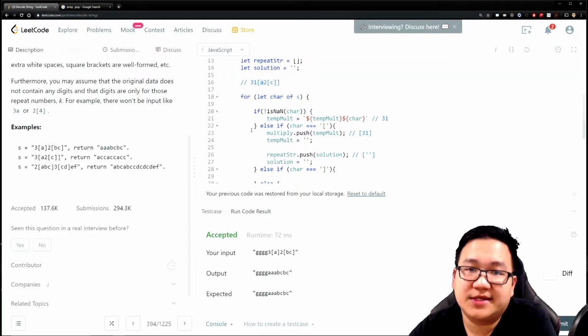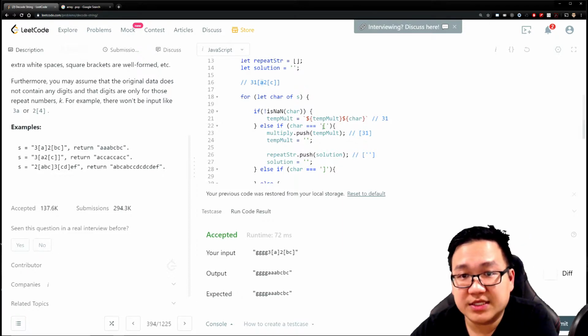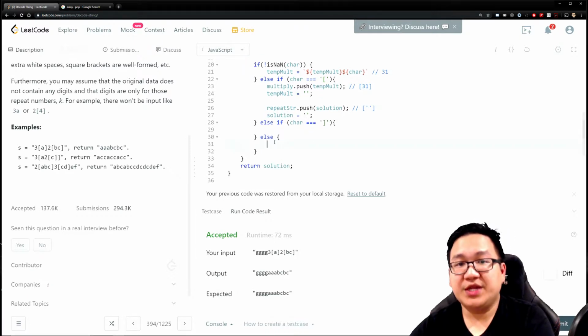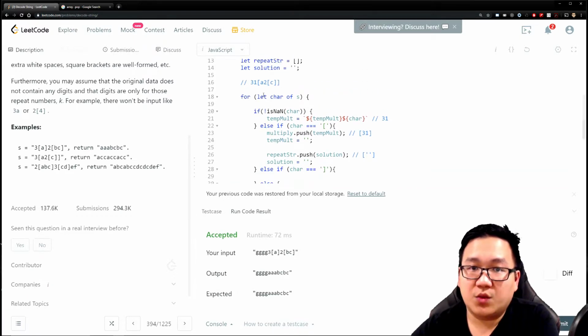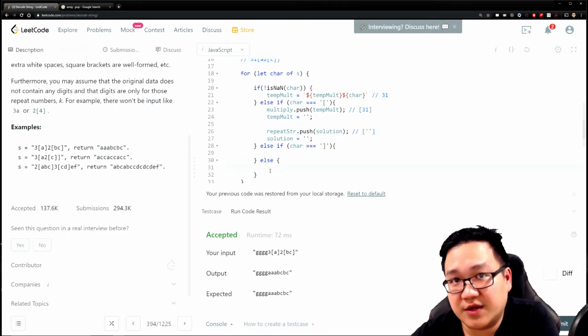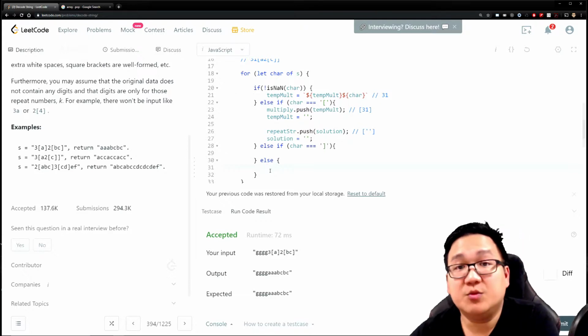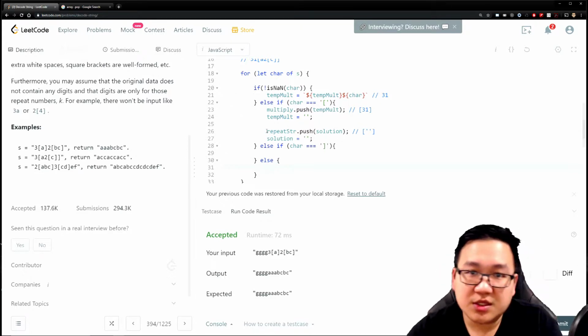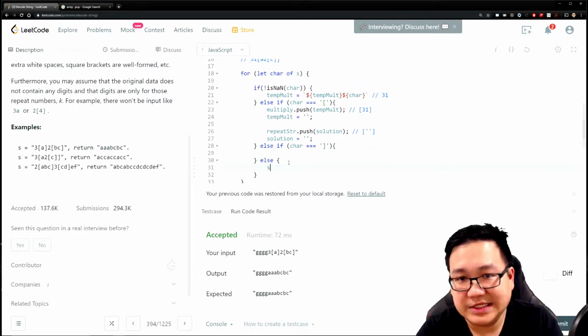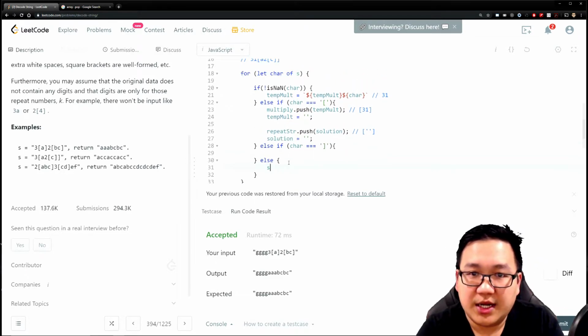So let's go to the next condition. We know we have to go in A, right? Is it a number? No. Is it an open bracket? No. Is it a closed bracket? No. But we need to do something with it. Because we are within the brackets, we should start constructing a substring that is to be repeated. So I'm going to reuse this thing called solution because it's a good way to keep track of our substring.